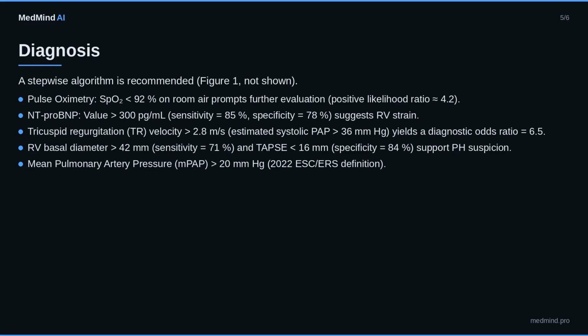Tricuspid regurgitation, TR, velocity greater than 2.8 meters per second, estimated systolic PAP greater than 36 mm of mercury, yields a diagnostic odds ratio equals 6.5. RV basal diameter greater than 42 mm, sensitivity equals 71%, and TAPSE less than 16 mm, specificity equals 84%, support PH suspicion.